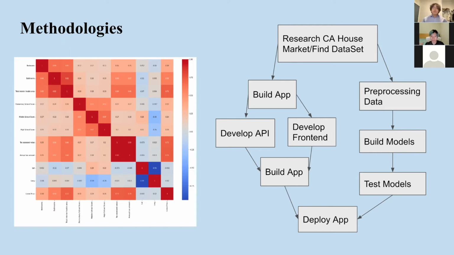The figure on the right is the process in which we as a team developed the application for this project. At first, we did collective research to find a dataset. Then we split into front end and back end in their respective parts to eventually deploy a full stack application, which I will be demoing today.